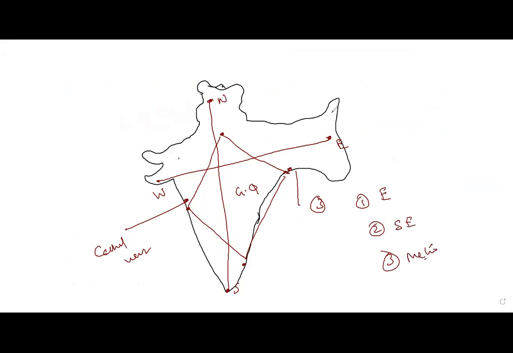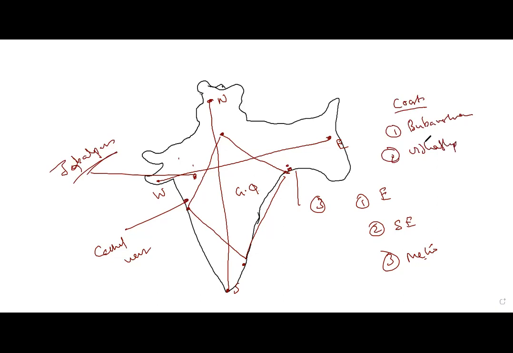Then Jabalpur is there. What is Jabalpur famous for? Likewise, Bhubaneswar. Two Coast zones are there. One is Bhubaneswar. The second one is Visakhapatnam. So revise this. We will have a test on it.